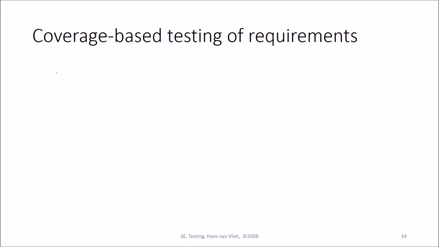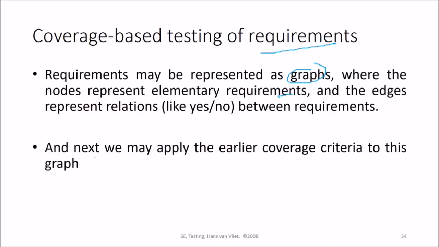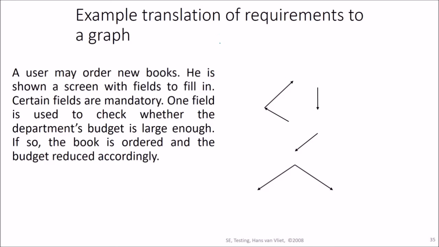So coverage based testing of requirements may be easily represented by a graph. So we are talking about the requirements, where the nodes represent the elementary requirements and the edges represent the relation between the requirements, like yes and no. So we apply the earlier coverage criteria to this graph. This is an example translation of requirements to a graph. Say a user may order new books. So he is shown a screen with fields to fill in.